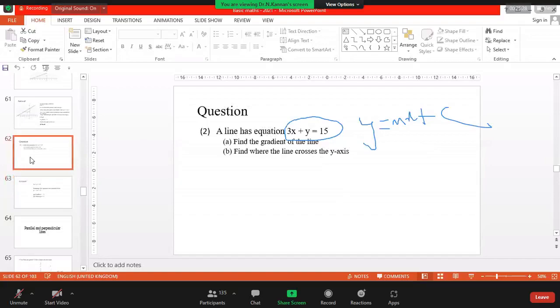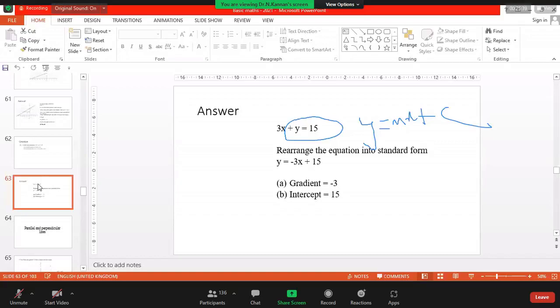The second question: you have to find the point where this line cuts the y-axis. Then, of course, simply you can say that point is 15 on the y-axis. You agree or not? You all agree? Yes, sir. Yes, good. With that note, I can simply conclude this straight line section and move to another section.